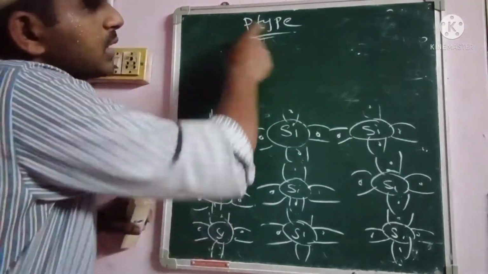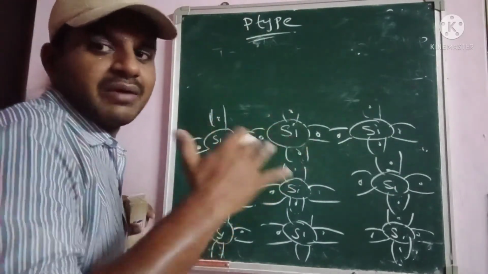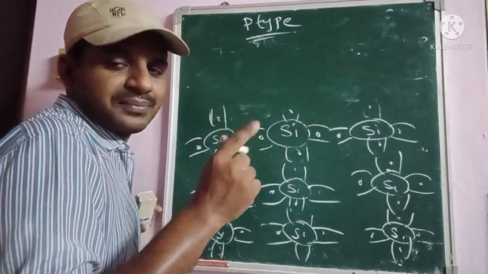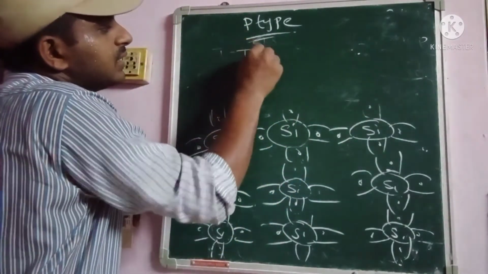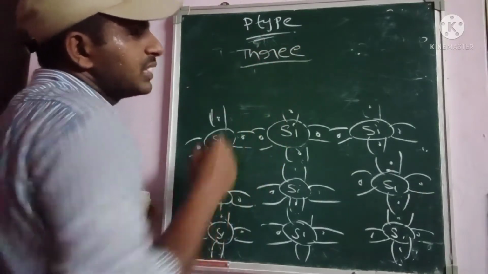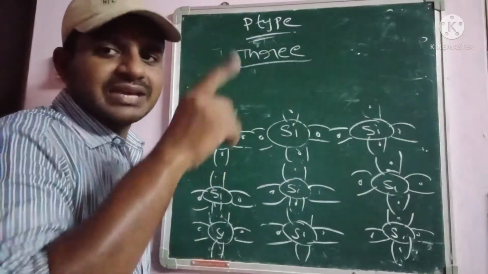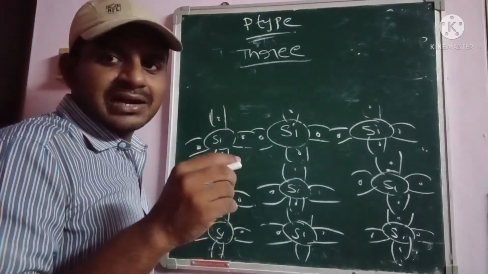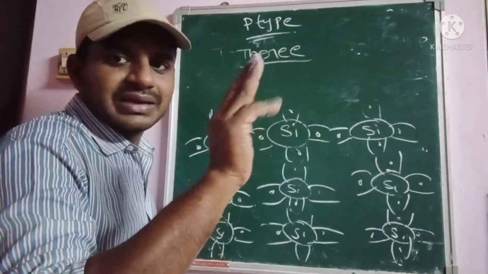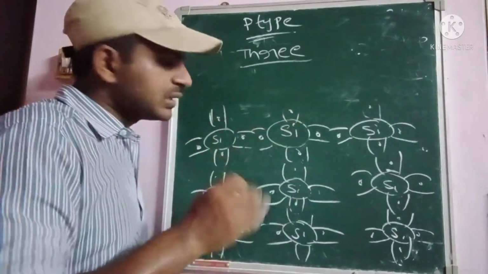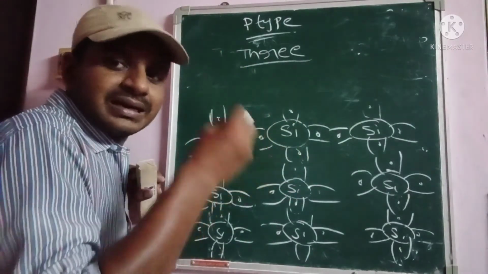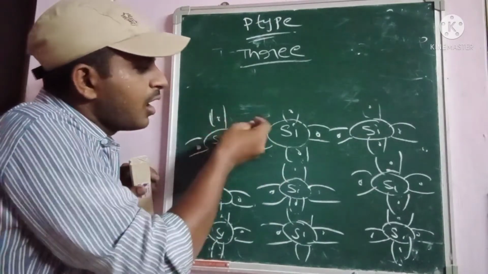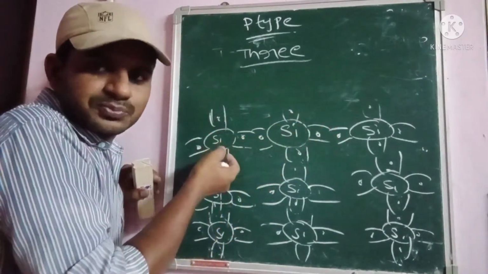Okay, so coming to the trivalent impurities. When trivalent impurities are added to the pure semiconductor, trivalent means either boron or gallium. So tri means 3 here, so they contain only 3 valence electrons. So in the case of a p-type semiconductor material, the valence electrons contain only 3. That's why those 3 valence electrons replace in that particular pure semiconductor